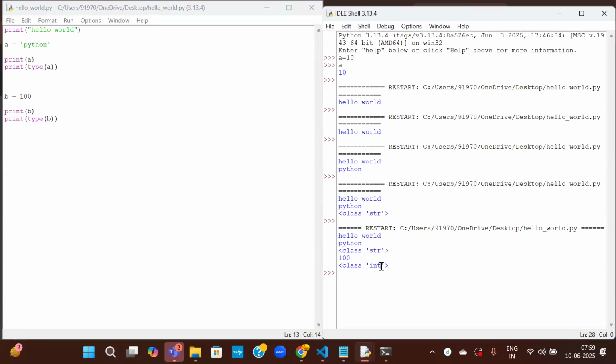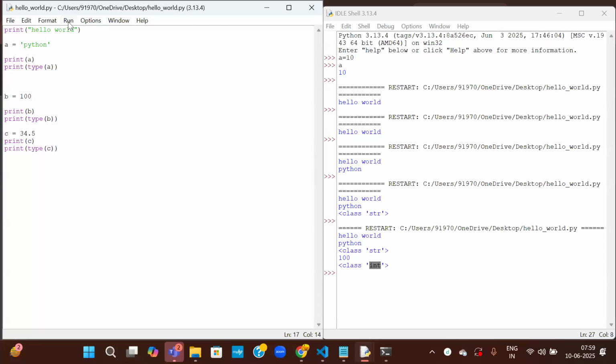See here, the type of B is integer. Nowhere have I specified that B is of type integer, but still it has automatically detected it as integer based on the inputs we have given. So now for C, I will give some decimals. Print C and type of C.